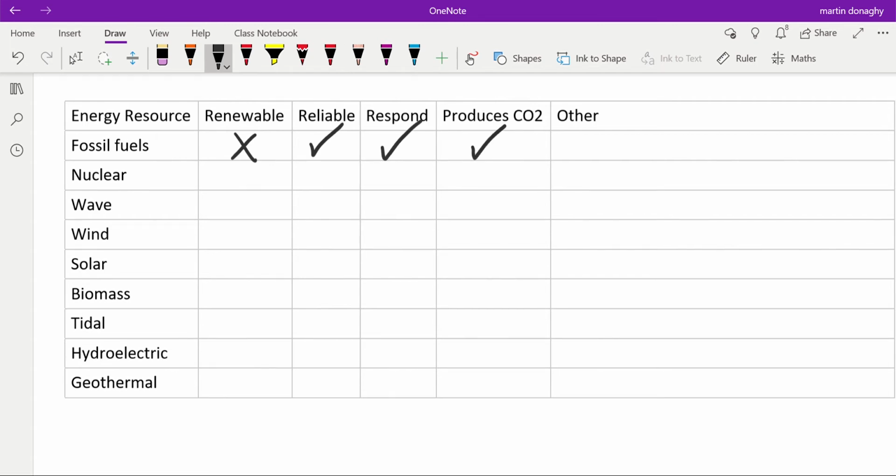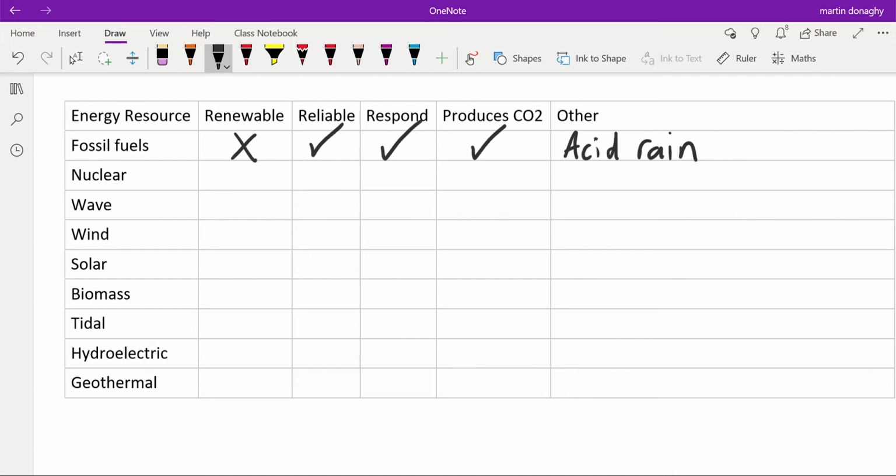Yes. So fossil fuels will lead to global warming, which is a negative. Other things we can put in, it also will lead to acid rain. We could also start talking about finances and things like that. Fossil fuel power plants have been built for a long time, so they're relatively cheap to build, but we have to pay for the fuel, which does make the cost maybe about medium to run.